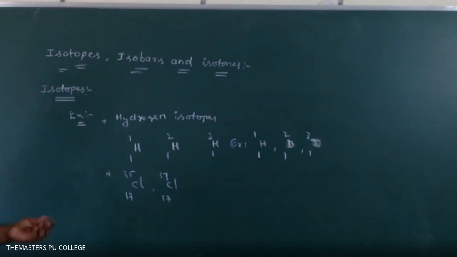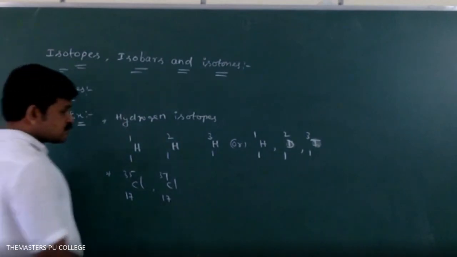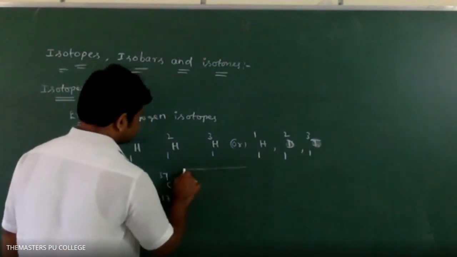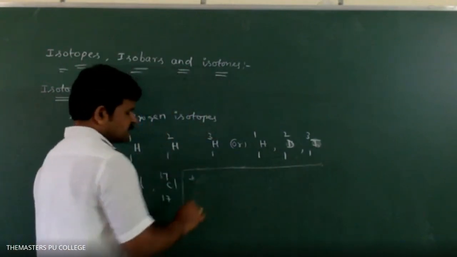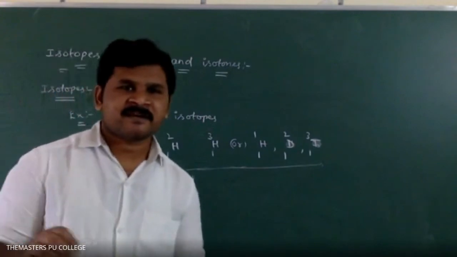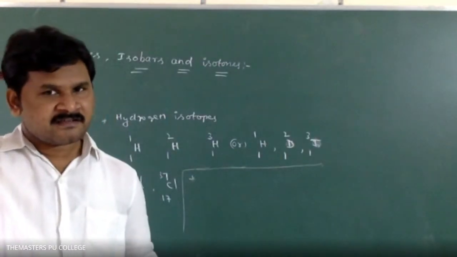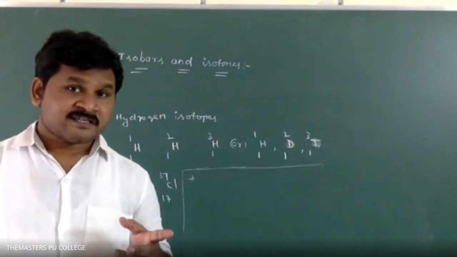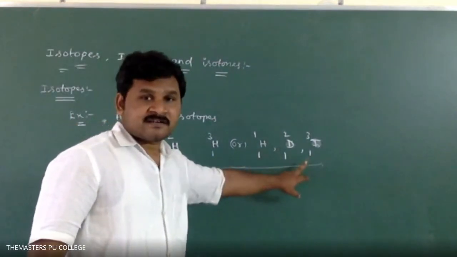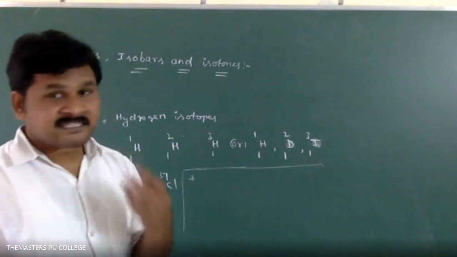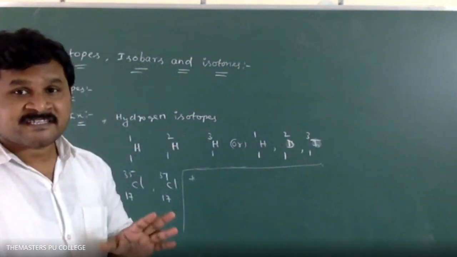What do you know still about isotopes? Any idea about isotopes? Please remember, isotopes have the same chemical properties. Why? Because the protons are the same. It also has one proton, it also has one proton. Electrons are also the same.